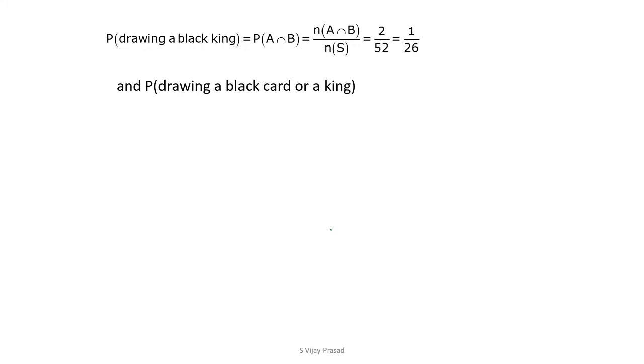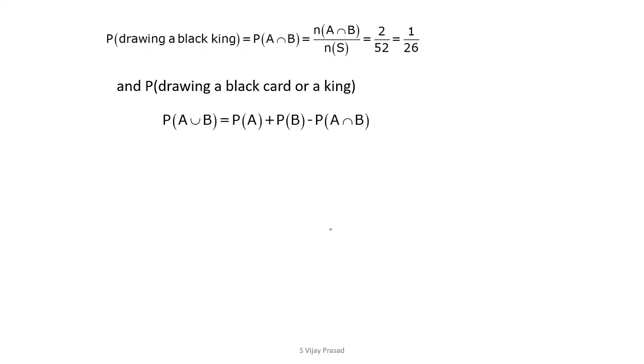And drawing a black card or a king, which is A union B. Drawing a black card is P of A, drawing a king is P of B, and drawing both of them, black kings, is the intersection.